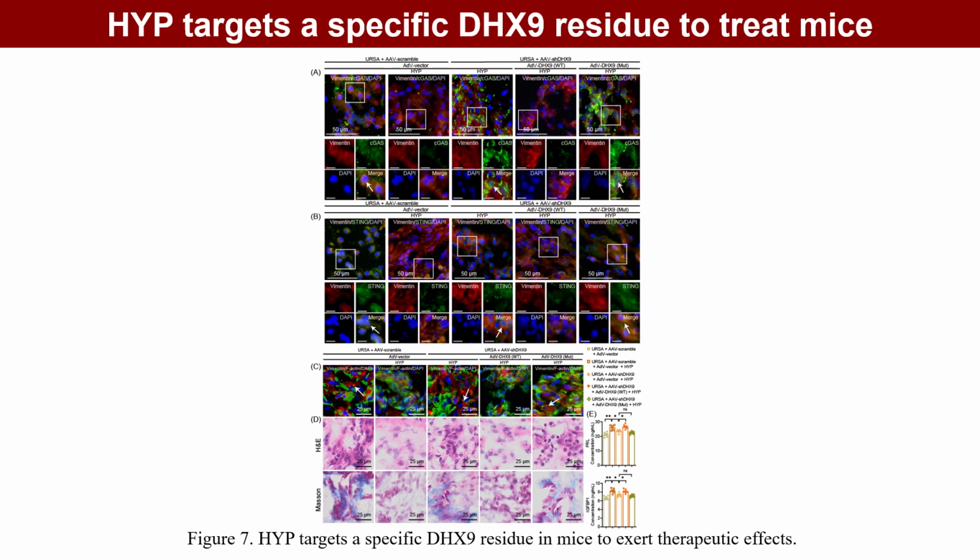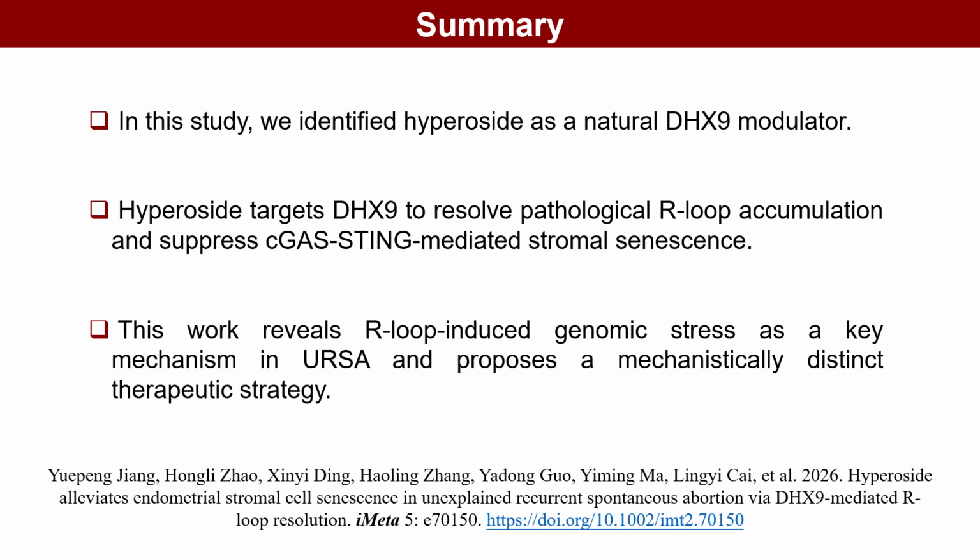In vivo, we further confirmed that the therapeutic effect of hyperoside depends on the critical DHX9 residue. Wild-type DHX9 rescue restored decidual structure, reduced senescence, and lowered embryo resorption, whereas the mutant failed to produce the same benefits. In summary, this study identifies hyperoside as a natural DHX9 modulator. Hyperoside targets DHX9 to resolve pathological R-loops and suppress cGAS-STING-mediated stromal senescence. These findings reveal R-loop-induced genomic stress as a key mechanism in RSA and suggest a distinct therapeutic strategy.